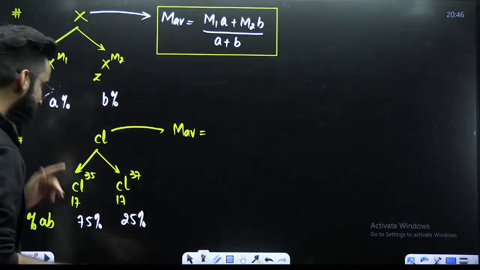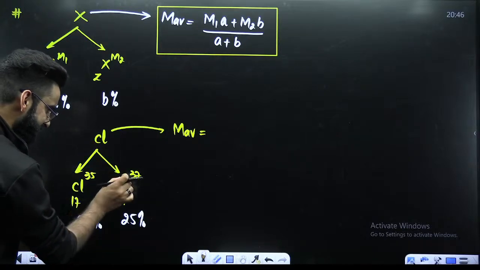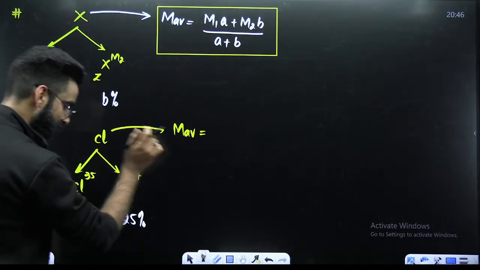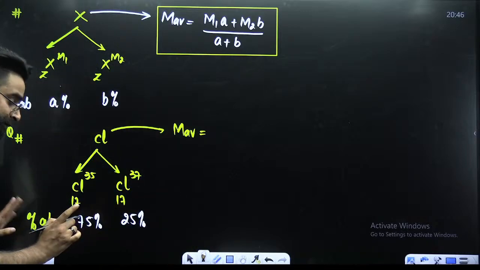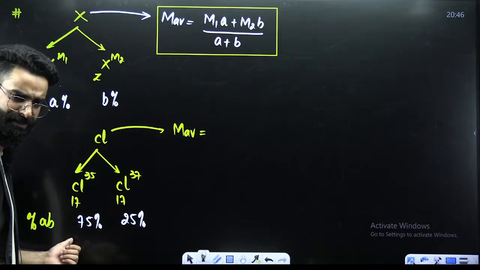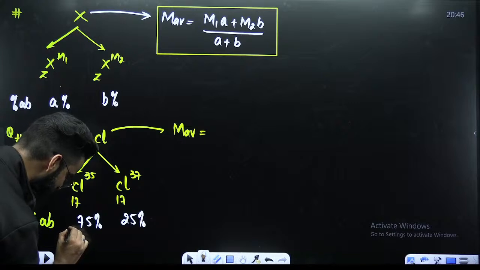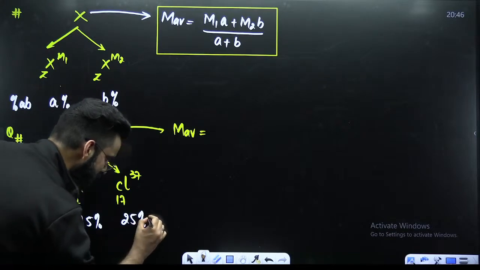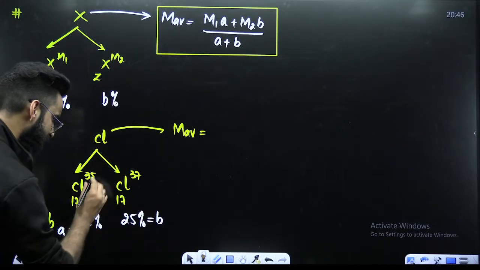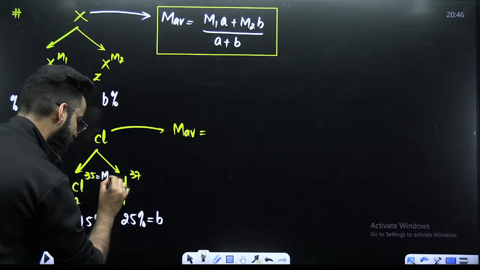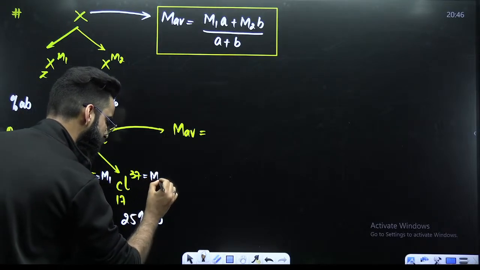Now, since chlorine has isotopes, whenever the element has isotopes, we calculate its average atomic mass. In order to get the average atomic mass, we need the percentage abundances. We got them, and these percentage abundances are represented by A and B respectively. This is the value of M1, this is the value of M2.